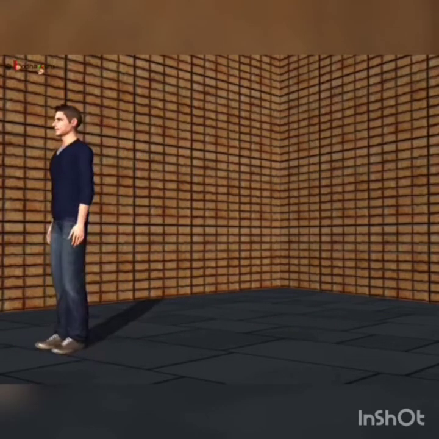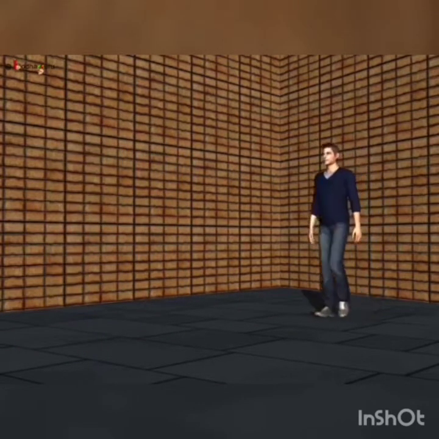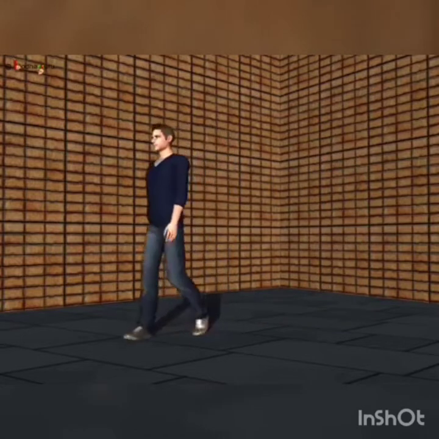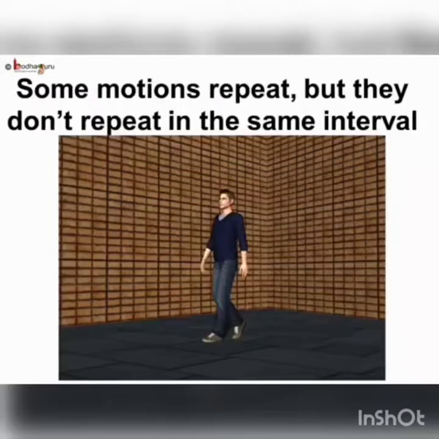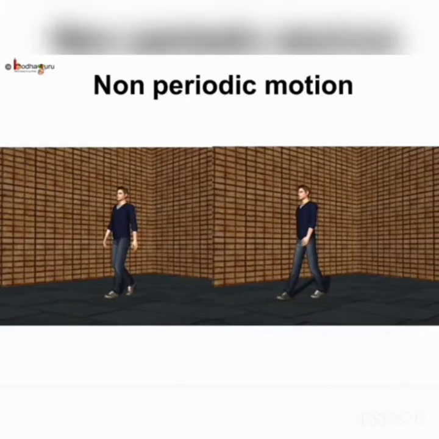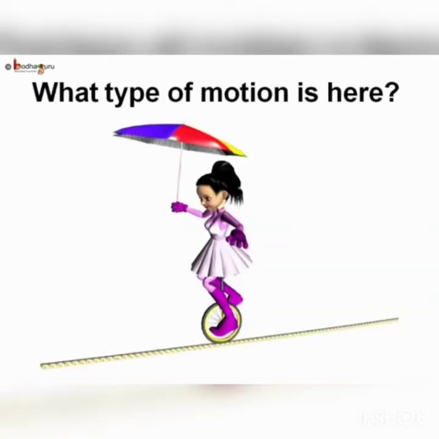These are some of the motions which repeat, but do they repeat in a regular interval? No, these motions don't repeat at regular intervals. So, any type of motion that does not repeat itself after equal interval of time is called non-periodic motion. So, now we know quite a lot about different types of motions.